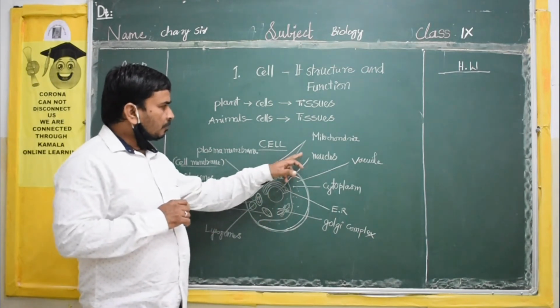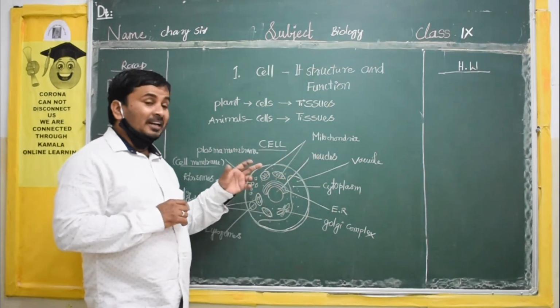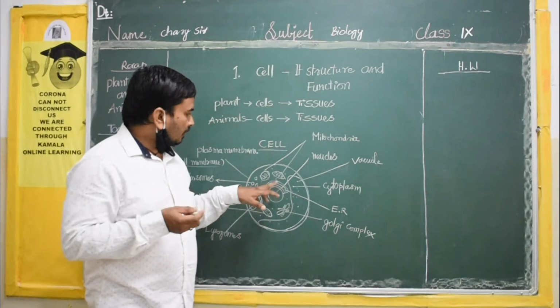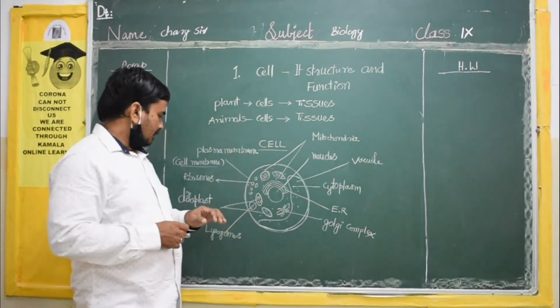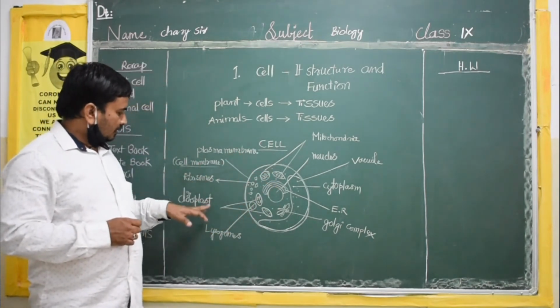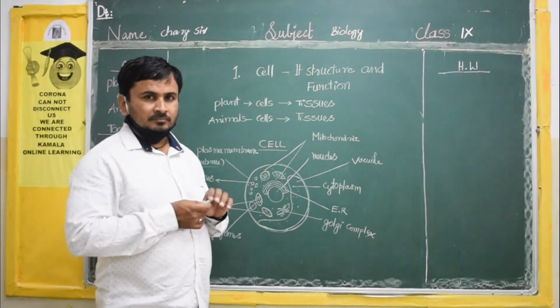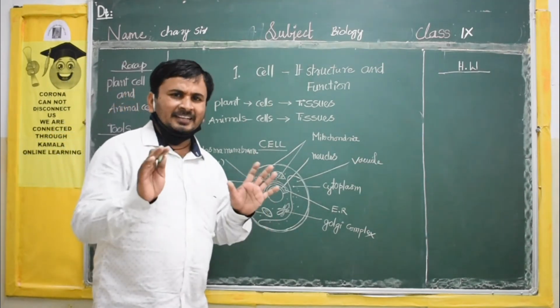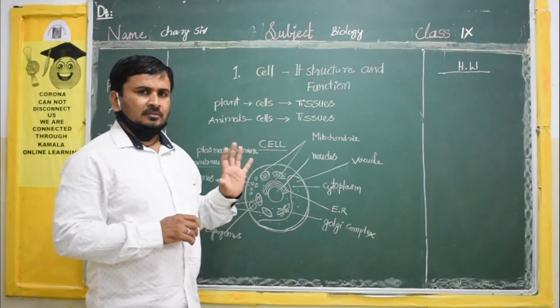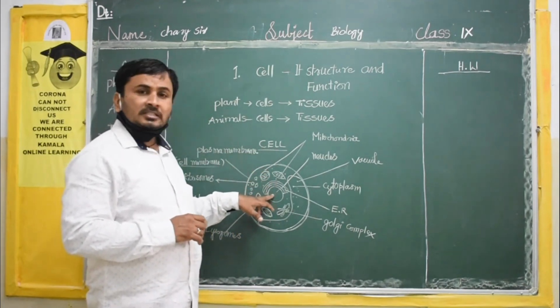What are the different functions? For example, mitochondria will release energy. What is the work of the chloroplast? They will prepare the food. Next class we will discuss in detail; I am just giving one understanding. The nucleus will control the cell.